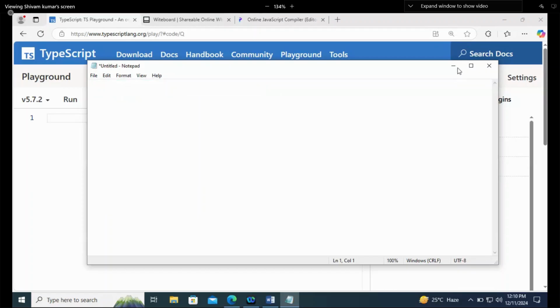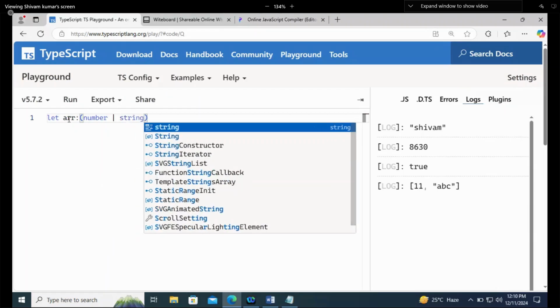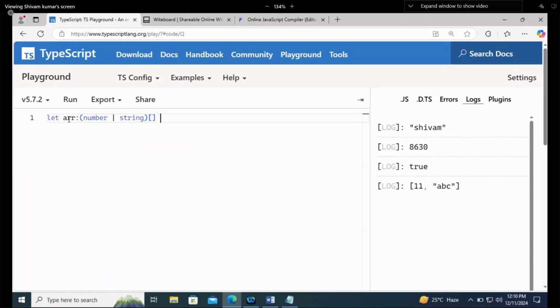Not an issue. So what we will do, we'll work on our arrays only. The array will hold numbers or strings, and it is going to be an array. Let's write the values. I will write ASD and some random numbers like this.